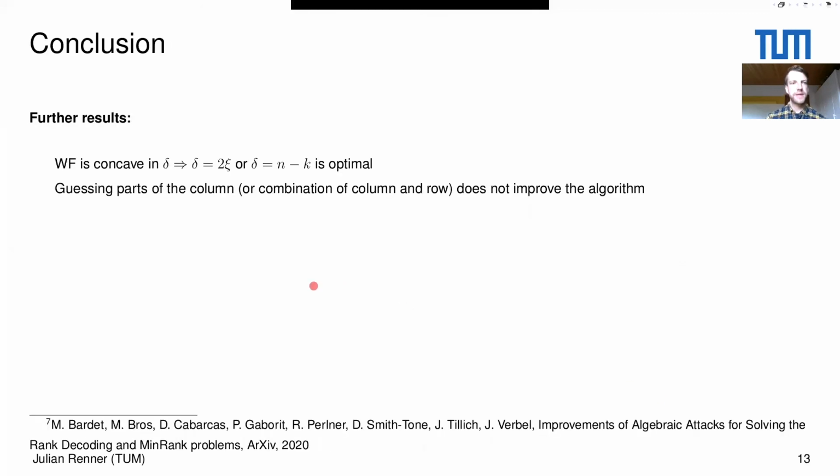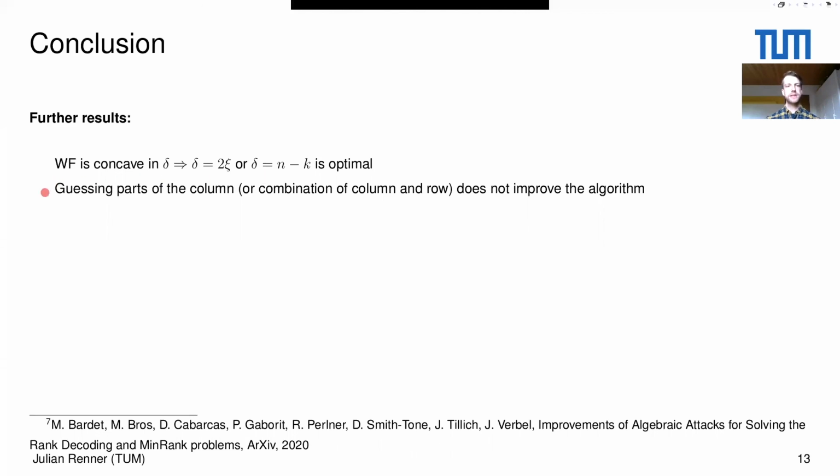Okay, let me give some concluding remarks. What were further results that we obtained in our paper? The first one is the following. Delta, the dimension of the subspace that we guess, can be seen as an optimization parameter. Depending on the parameter sets, you should choose it differently to have the smallest work factor of our algorithm. And what we showed is that the work factor is concave in this parameter delta, which means you should choose it either as small as possible or as large as possible.